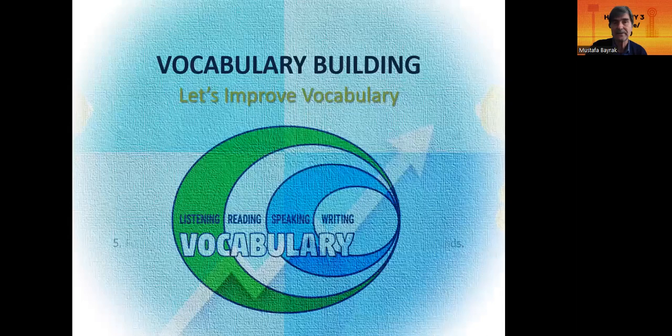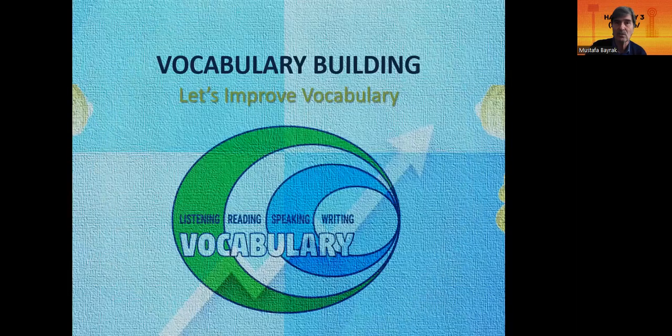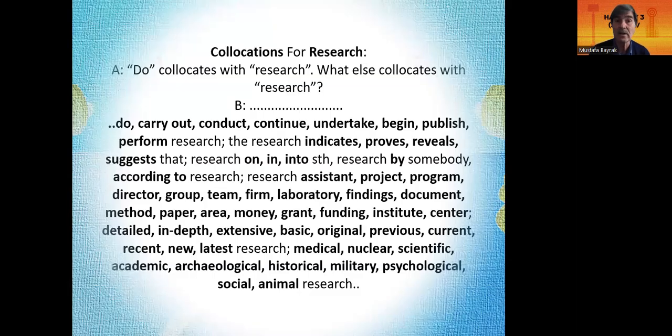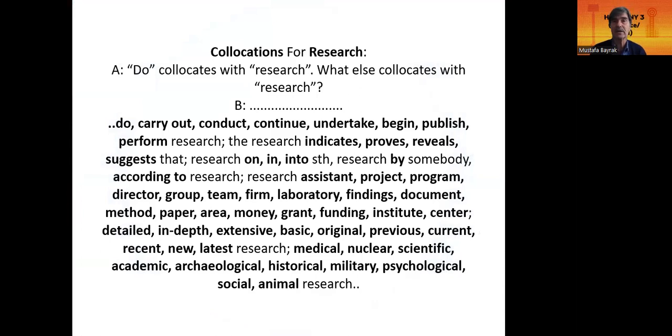Now, enriching our vocabulary, building or improving our vocabulary. Okay, collocation. I really advise you to know the words with their collocations. For example, give importance to.